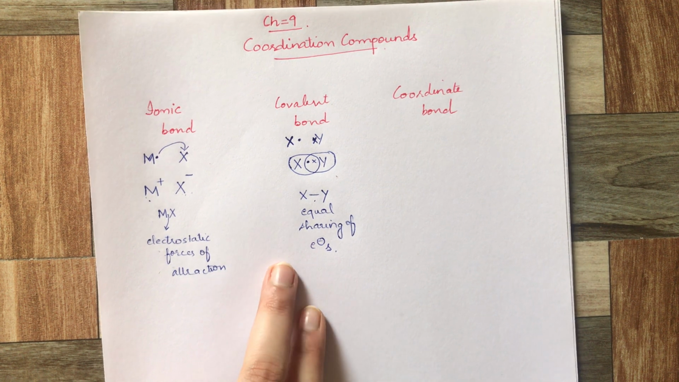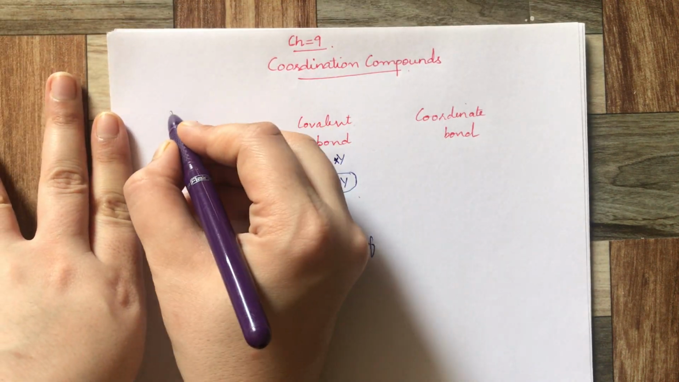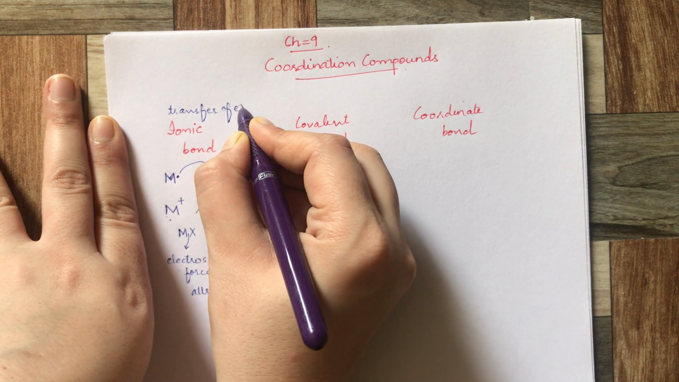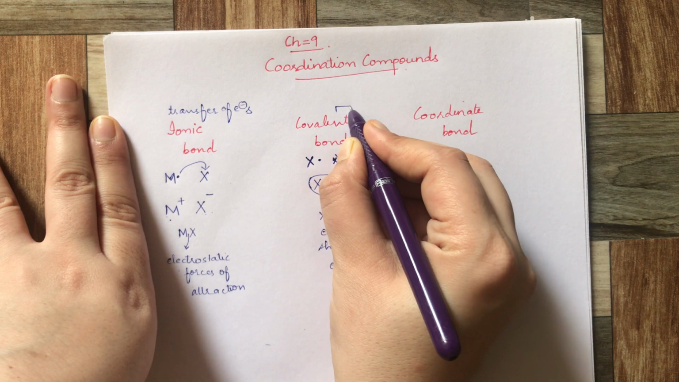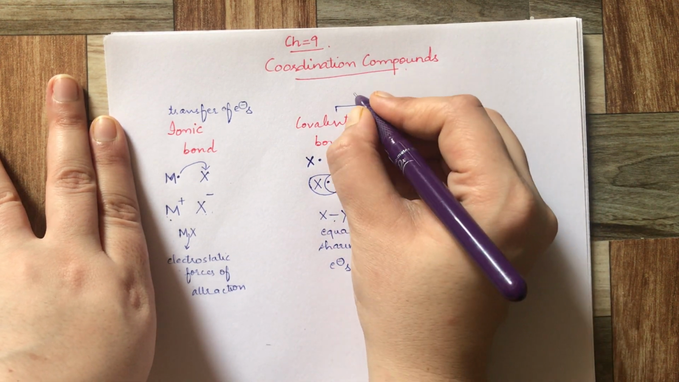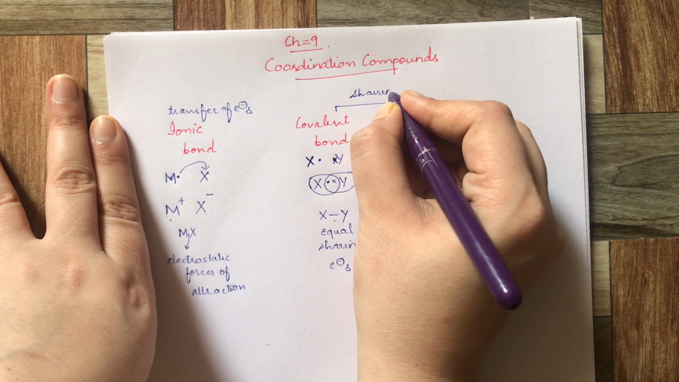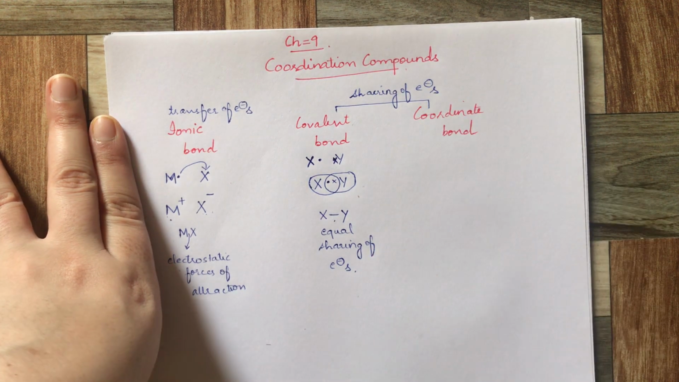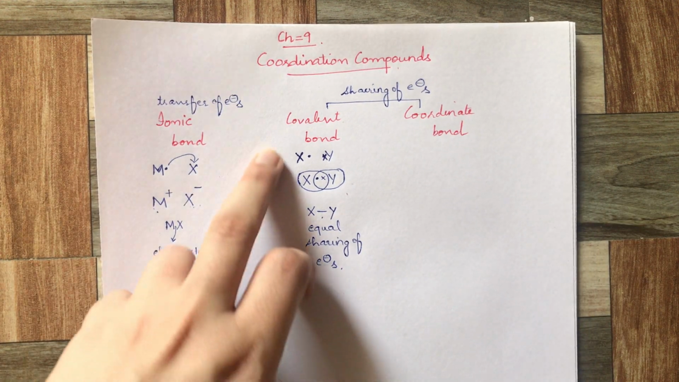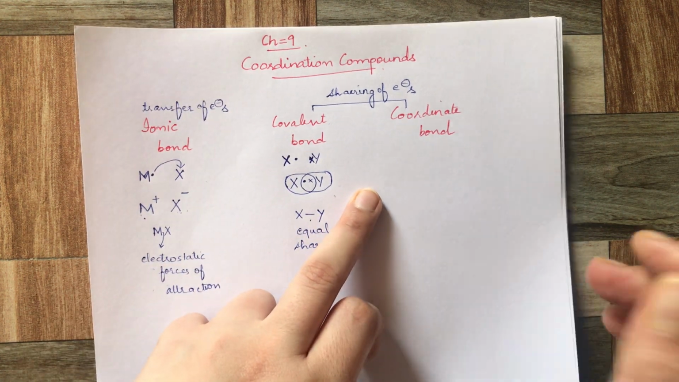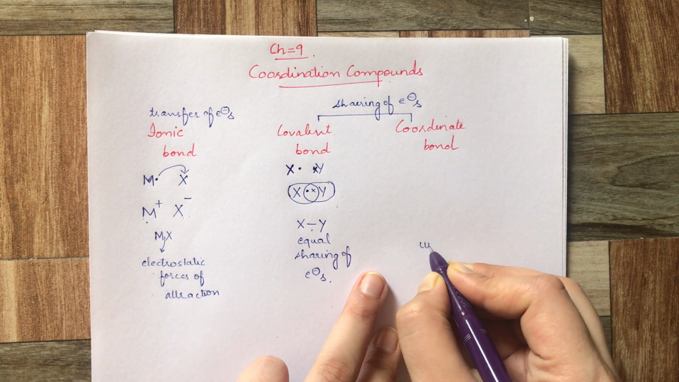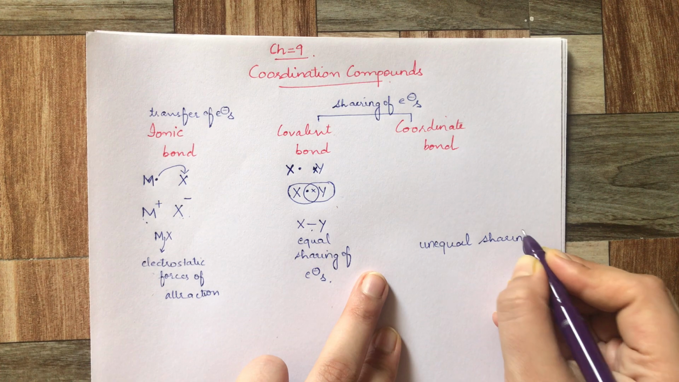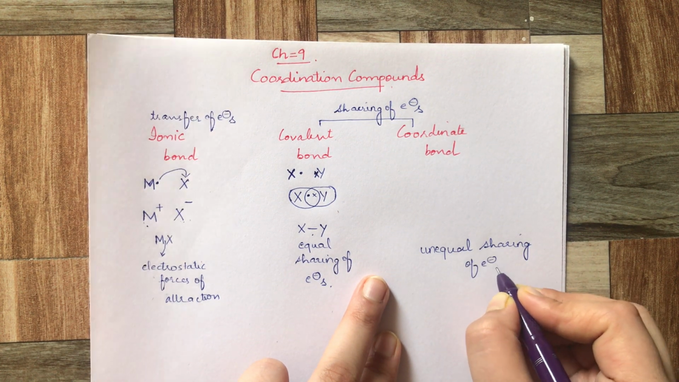So ionic bond is the transfer of electrons. But when you talk about covalent and coordinate bond, there is sharing of electrons. When there is equal sharing of electrons, then a covalent bond is formed. Both involve sharing of electrons, but in the coordinate bond there is unequal sharing.